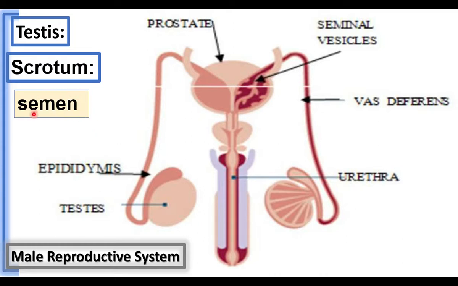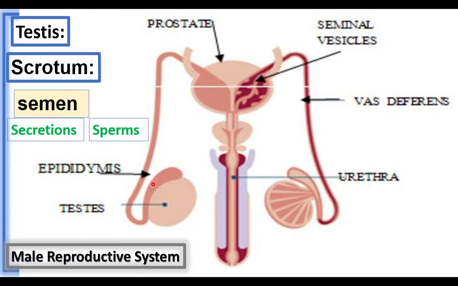And semen is a fluid. It consists of secretions of the glands of the reproductive system and sperms. The sperms and the secretions of the male reproductive system together form a fluid called semen. Each testis produces sperms. The sperms produced by the testis are stored in the epididymis.